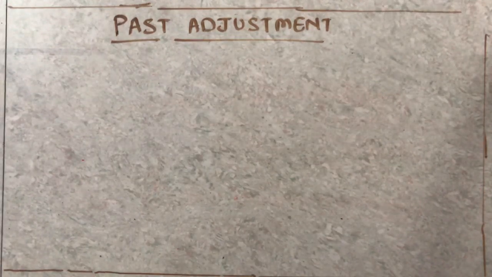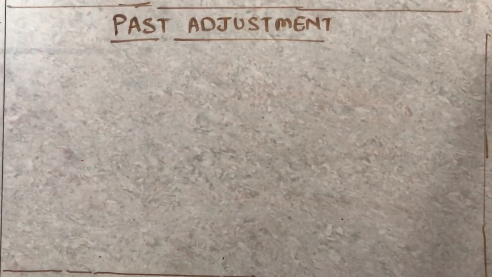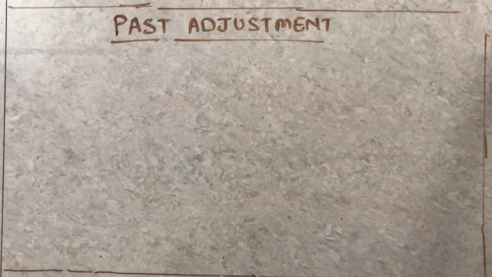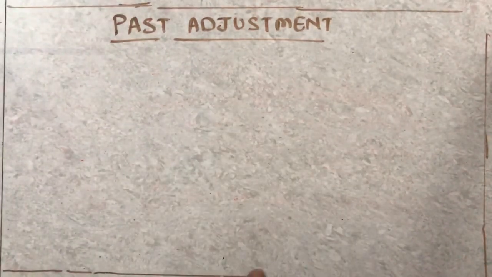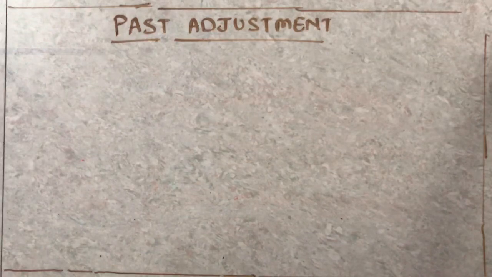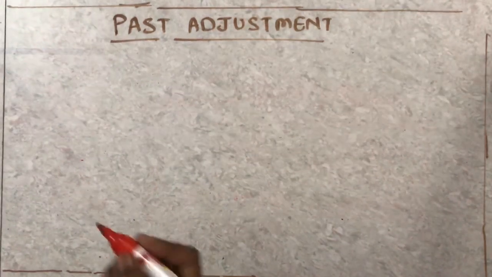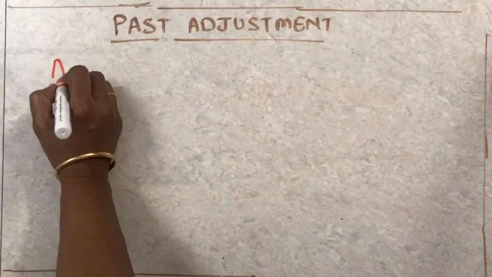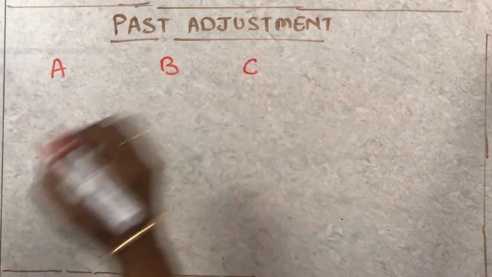Welcome back, students. In my last class we were doing past adjustment, and I told you that we will take one more question on past adjustments. So I'll quickly go through that question. I'll write the gist here. You can make a note of it. I'm not writing the whole question. So the question is like this. There are three partners.